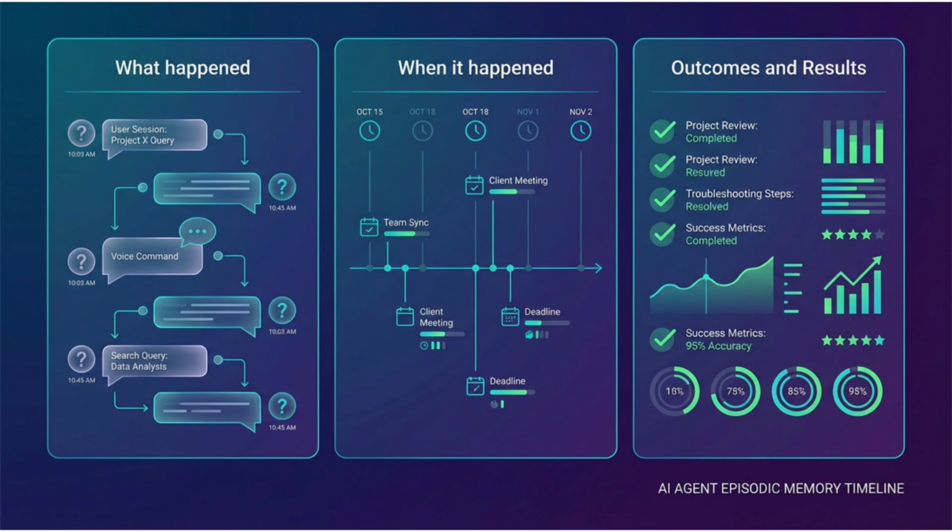Episodic memory captures the what happened when of AI agent interactions. What did this user ask about last Tuesday? What was the outcome of the project review meeting? What troubleshooting steps were tried before, and did they work? Several companies and their systems specialize in this area, providing time-aware indexing by user, entity, and session.